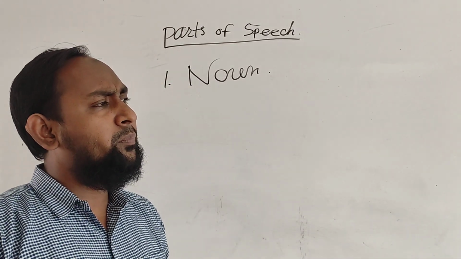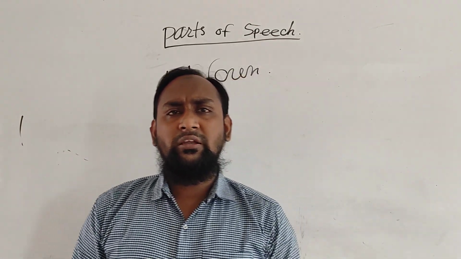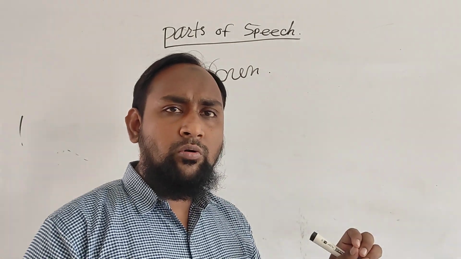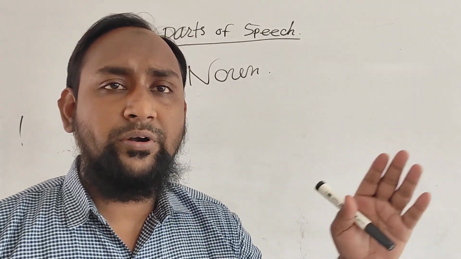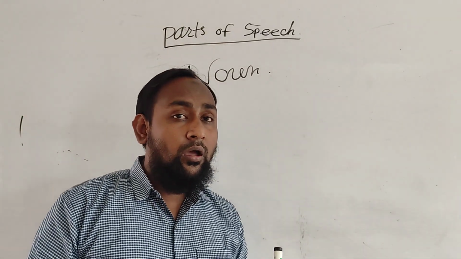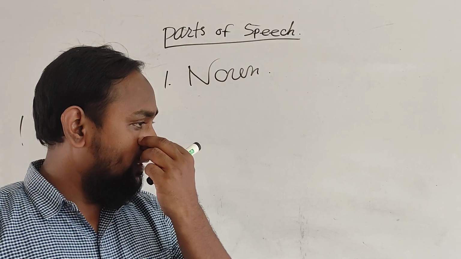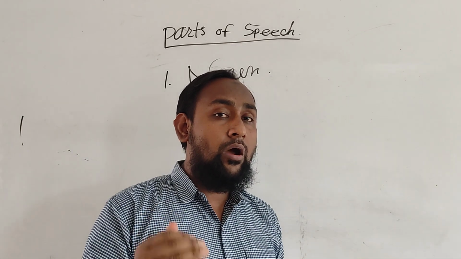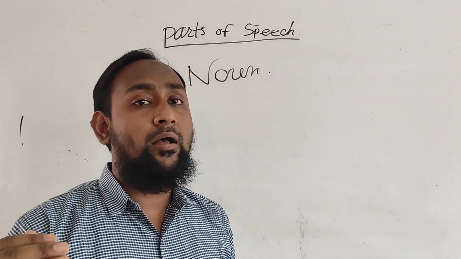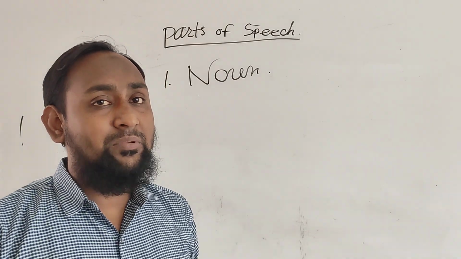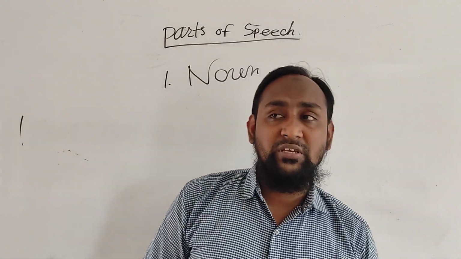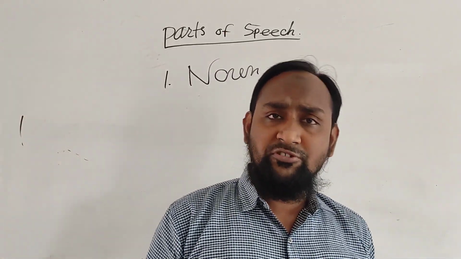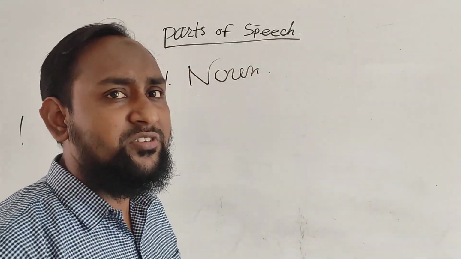So nouns can be of different kinds. It can be a proper noun. That means when a noun indicates a particular person or thing, it is a proper noun. Another one is the collective noun. That means when the noun indicates a collection of persons, places, or things. For example, sheep is a noun, but a flock of sheep is also a noun, a collective noun.